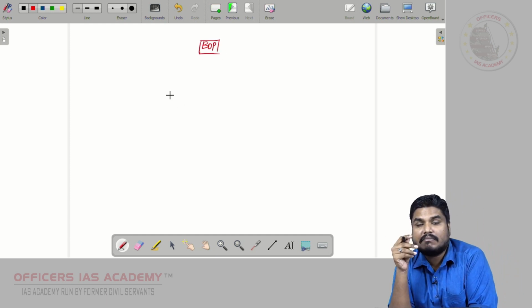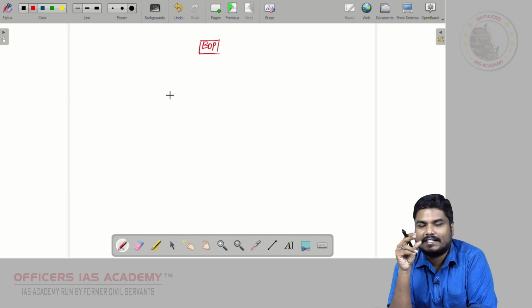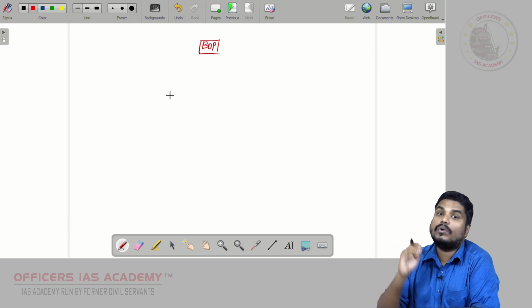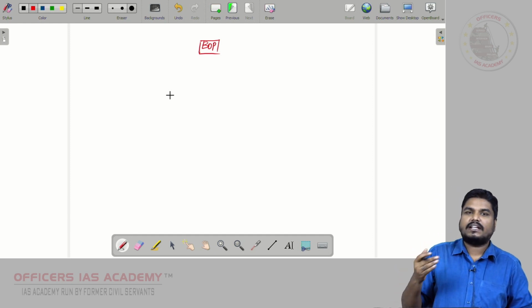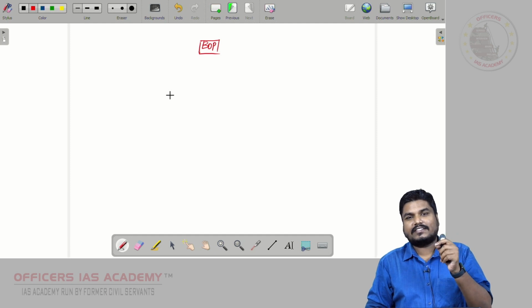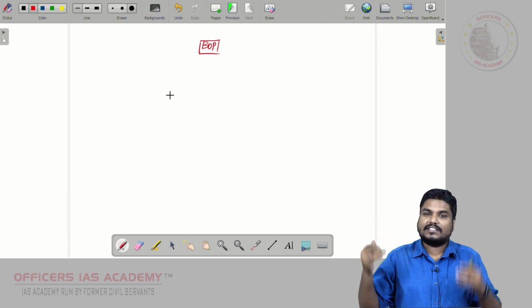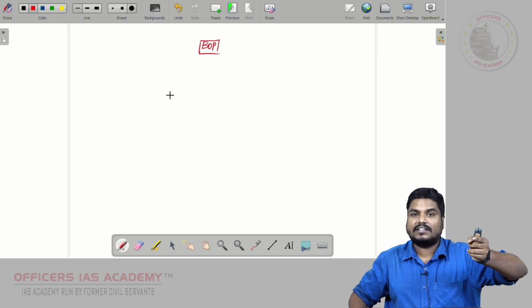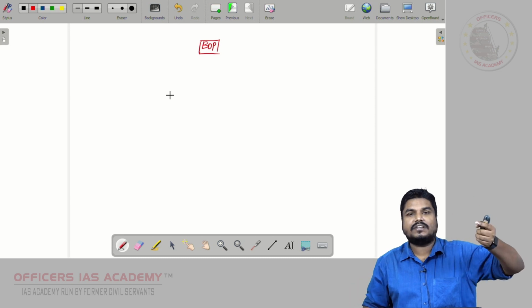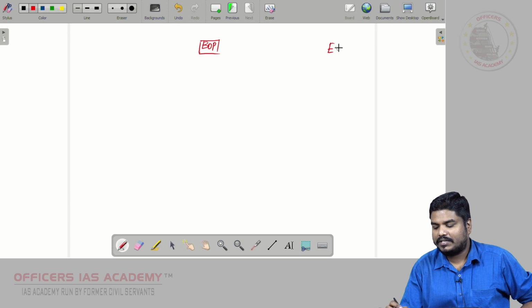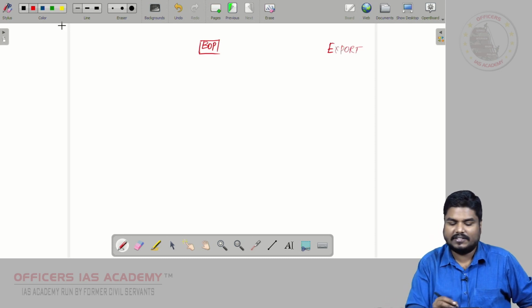It is a systematic record of all the transactions which we do with the outside world. It is a systematic record of transactions which India does with the outside world. Not just the government doing with the outside world, even we are doing with the outside world. All the transactions. For example, your export is a transaction which you do with the outside world, right?